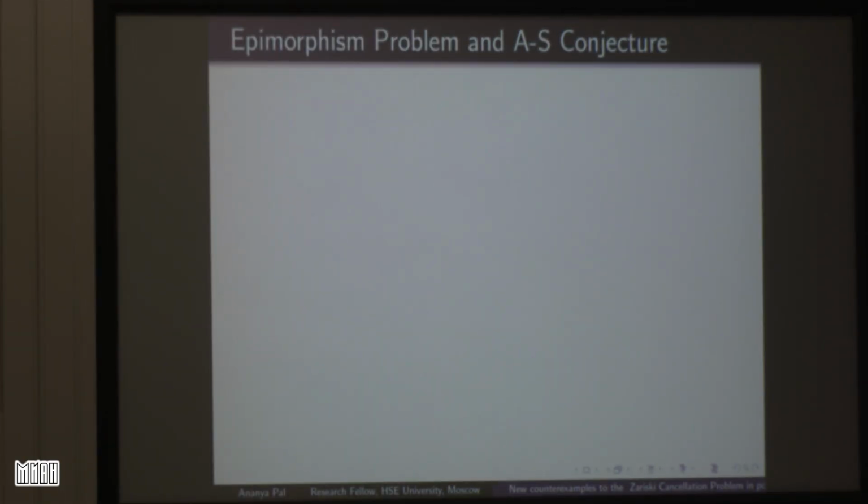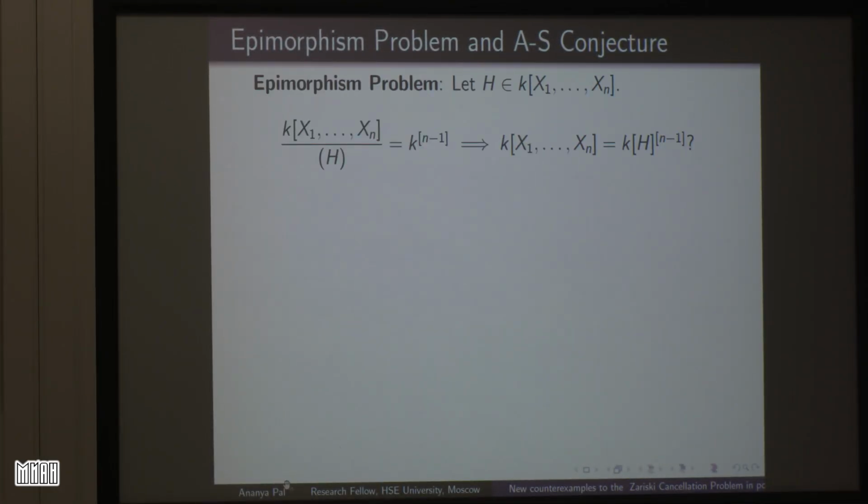Now we have something called the epimorphism problem and the Abhyankar-Sathe conjecture. Let us recall it very quickly. The epimorphism problem is another problem in affine algebraic geometry. It asks: if H is a polynomial in n indeterminates and H satisfies something, this is called H is a hyperplane, that is, the ring k[x1, x2, ..., xn]/(H) is actually a polynomial ring in n minus one indeterminates, does it imply that H is a coordinate in x1, x2, ..., xn?